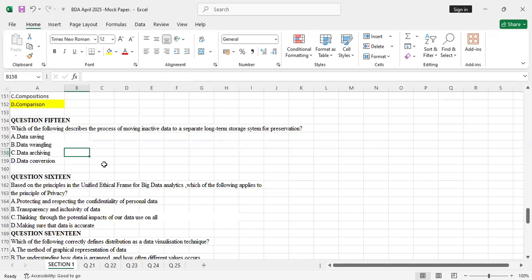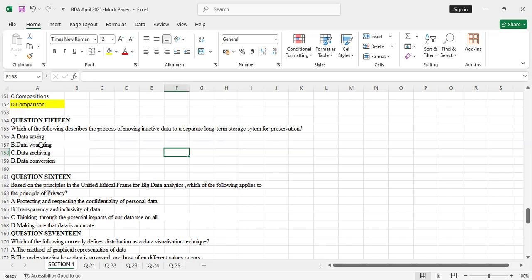Question 15: Which of the following describes the process of moving inactive data to a separate long-term storage system for preservation? Here also, I think I was in a hurry. That was system, for preservation. So A, data saving. Is data saving the process of moving inactive data to a separate long-term storage system for preservation? No, that's not the definition.